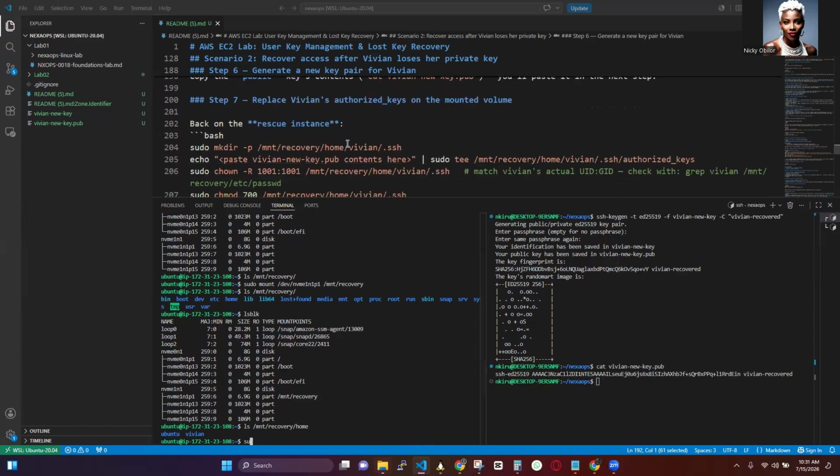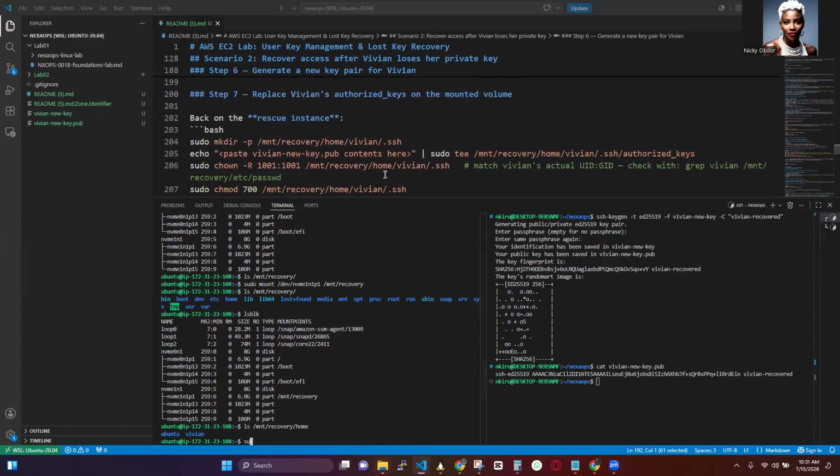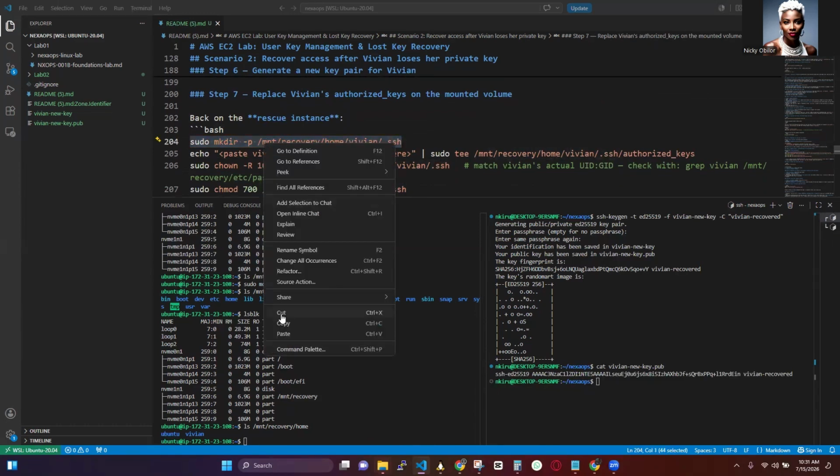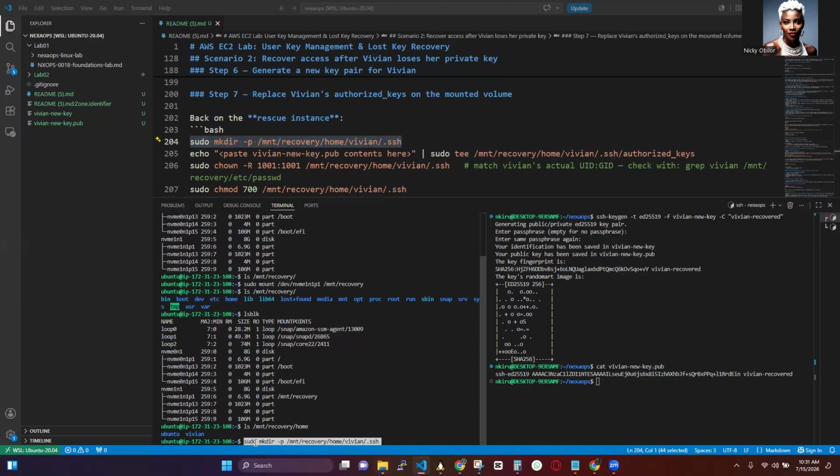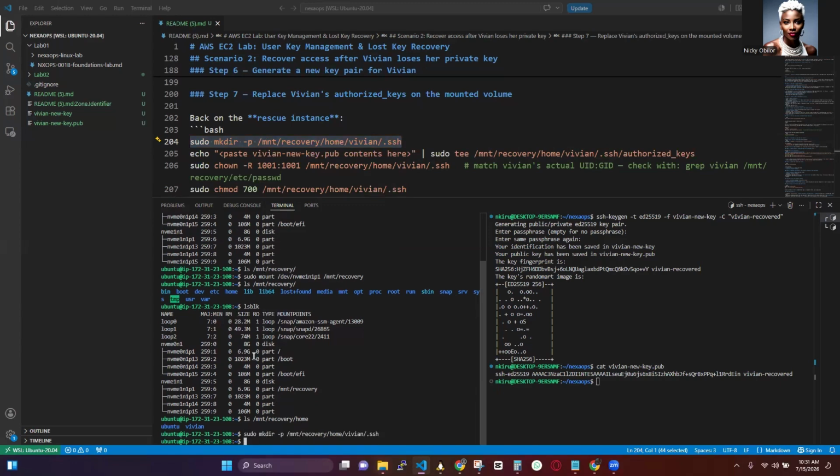Just copy the command. Okay. So back on the rescue server, we are going to create this folder, right? And then we're going to paste Vivian's key contents, this right here.